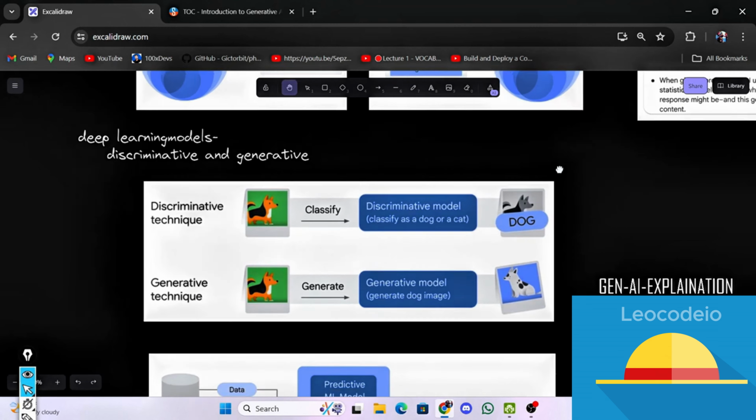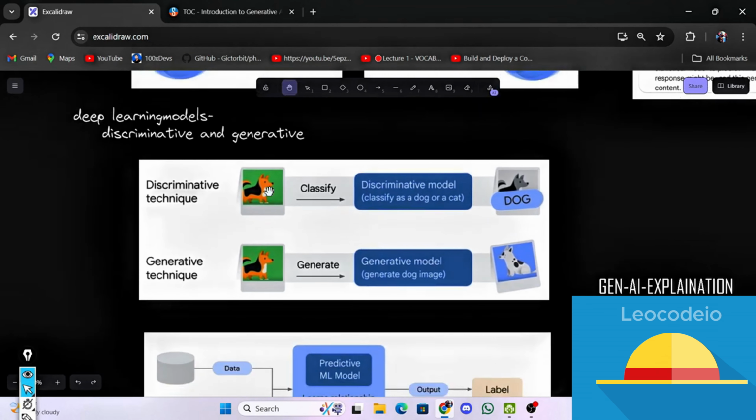Coming to the next, deep learning models. There are two types of deep learning models, discriminative and generative. You can simply understand it from the names themselves, discriminative and generative.